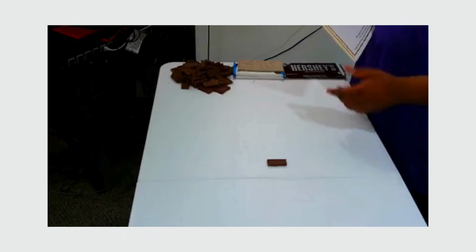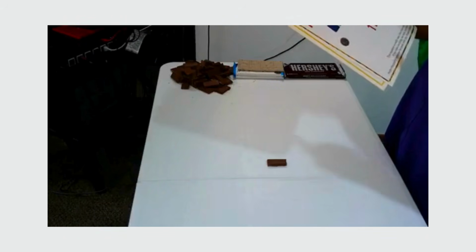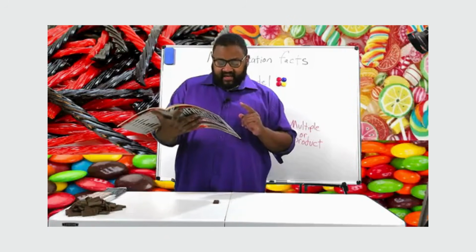Length times width. And it says this equation is really easy. 1 times 1 equals 1. If you take one thing, one time, you have 1.